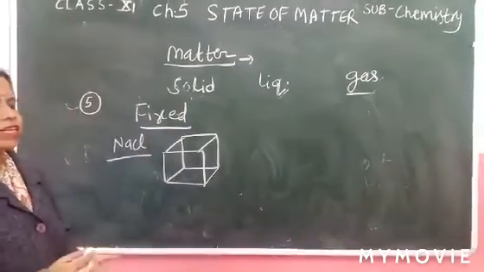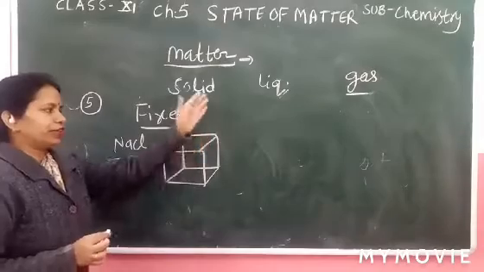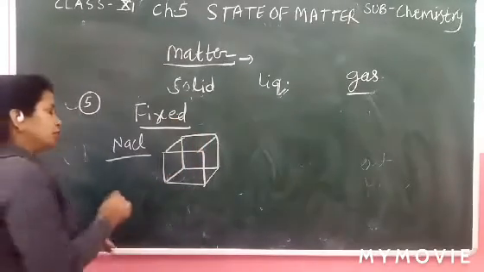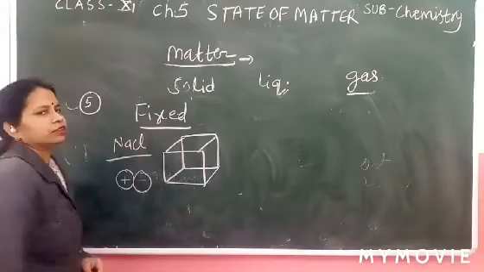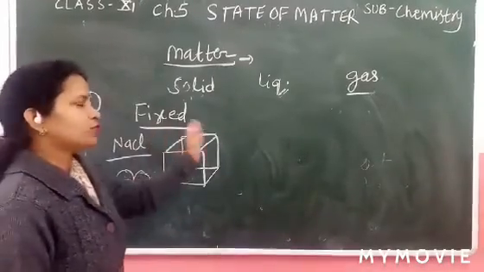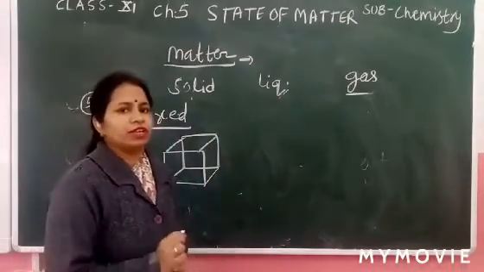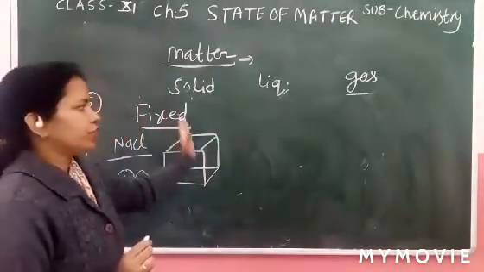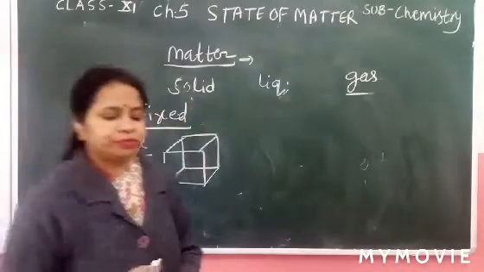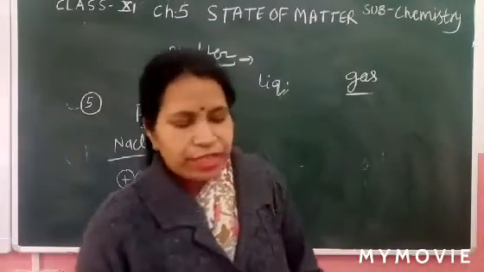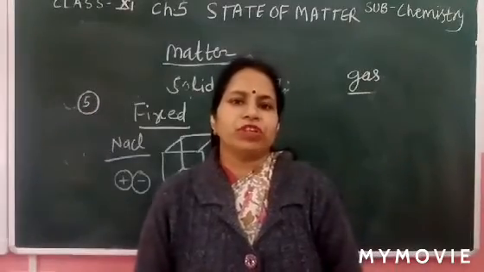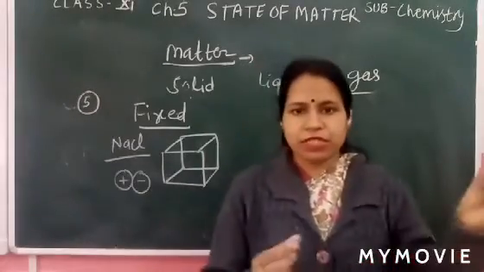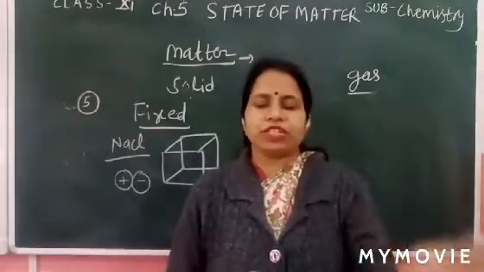What is the crystal lattice? This is the one unit and 3D structure. So all atoms have fixed positions. They cannot change their position. It means rotational motion and translational motion are not possible for the atoms or molecules. Translational means moving from one place to another.